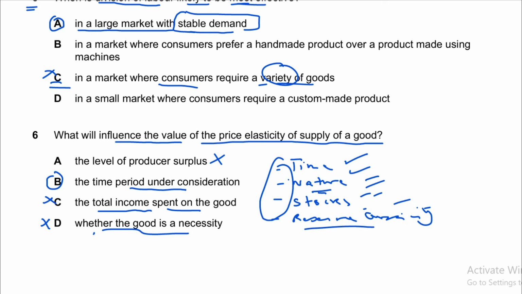Reserve capacity or surplus capacity or excess capacity in the production plant means your production plant or machinery can be further utilized. It has capacity to be used further, then its supply will be elastic. But if it is already operating at full potential, or near to full potential, then supply will be inelastic. So these are the 4 factors that affect price elasticity of supply.